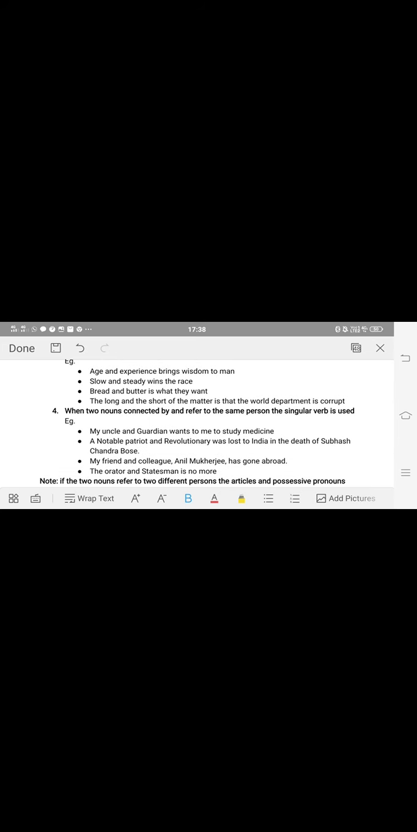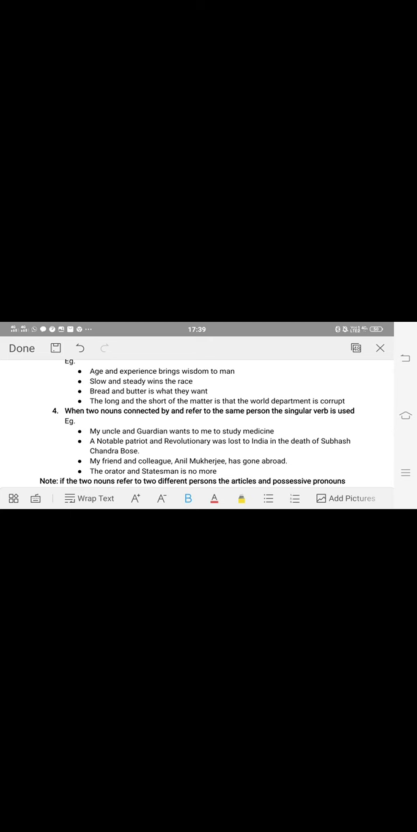Now in this rule, a notable patriot and revolutionary was lost to India in death of Subhash Chandra Bose. In these two sentences, we have found only my one time, a one time. See the third example, my friend and colleague. So my is used only one time. So like that in any sentence, if possessive pronouns or articles are used once in a sentence with different nouns, it should be considered as singular subject and taken as a singular verb.